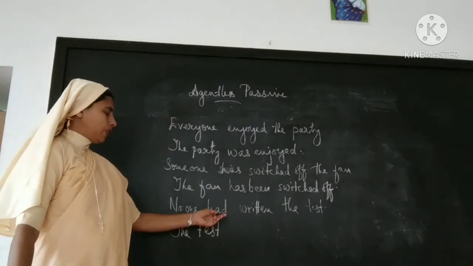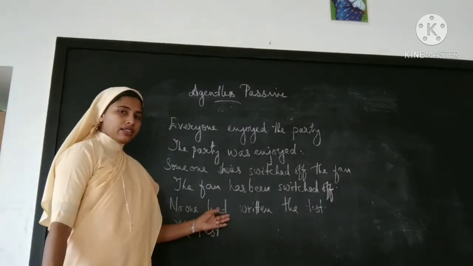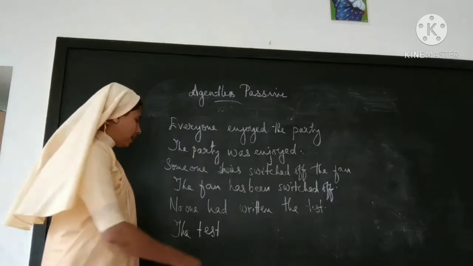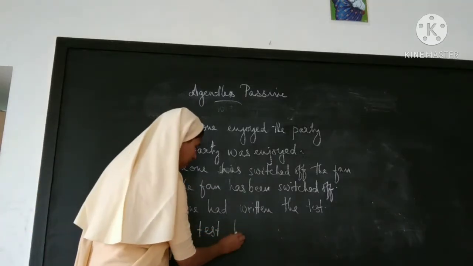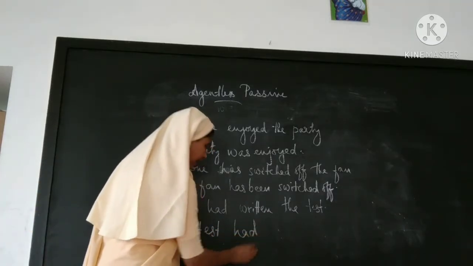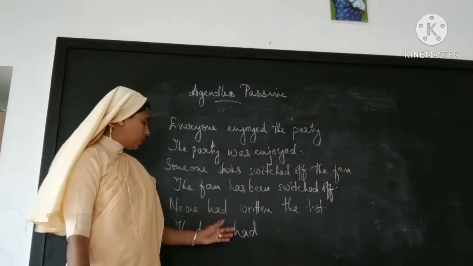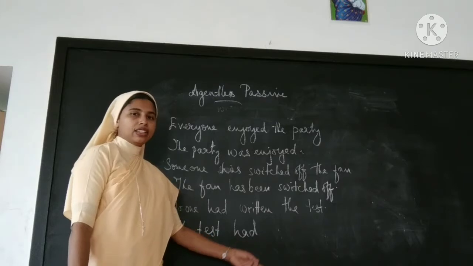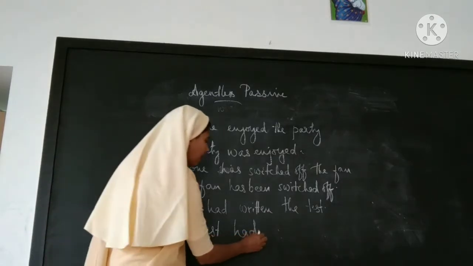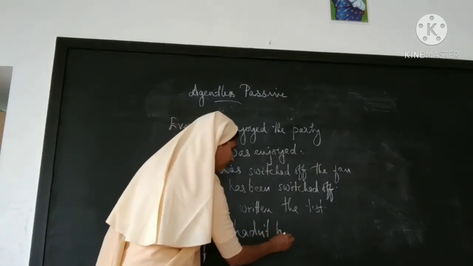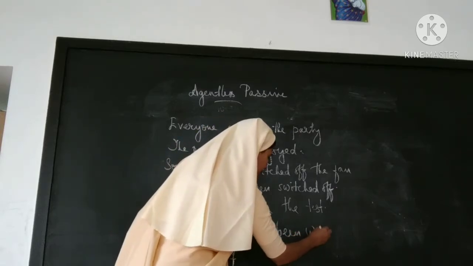So, had. This is past perfect. And see, the subject is negative. No one is used there, so we have to make it into a negative sentence. The test hadn't been written.